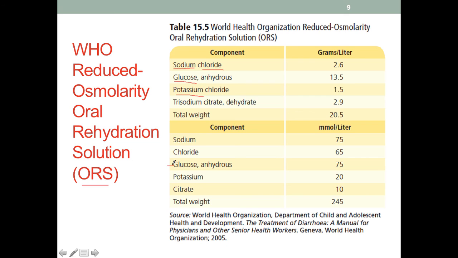This is included because for glucose to be absorbed, it requires a specific transporter in the small intestine. And that transporter, SGLT1, actually transports glucose along with sodium into our bloodstream.